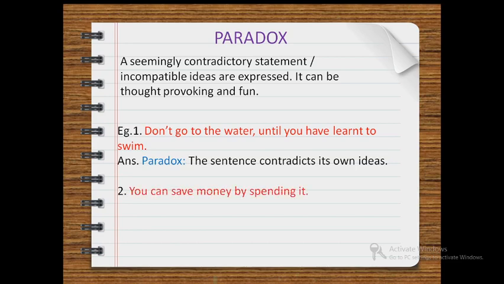Let's see a second example. You can save money by spending it. Now which are the two ideas which contradict over here? Saving money and spending it. So you can either save money or you can spend it. So if you are saving the money, you cannot spend it, and if you are spending the money, you cannot save it. So these are the two contradictory ideas which are there in one sentence. So the figure of speech is paradox, and you will explain the sentence contradicts its own ideas.